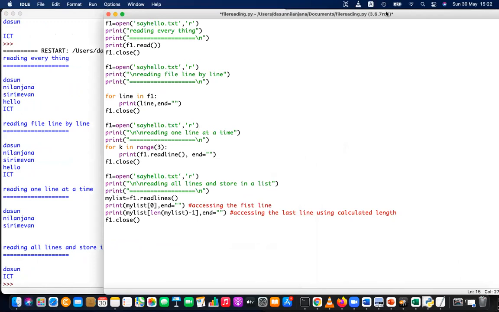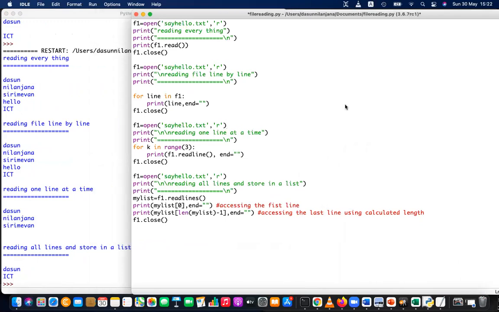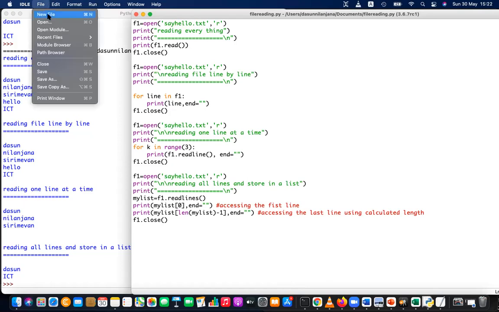Okay. So the next thing is let's do the file writing part. The simplest way: file writing also you can write line by line, one line at a time, and write everything into a file. So likewise, writing also can be done the same way.